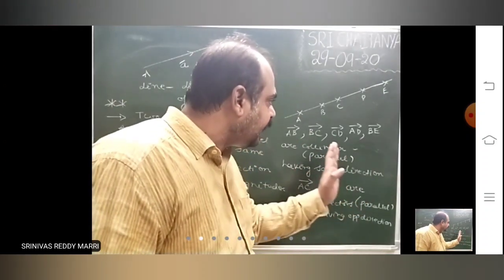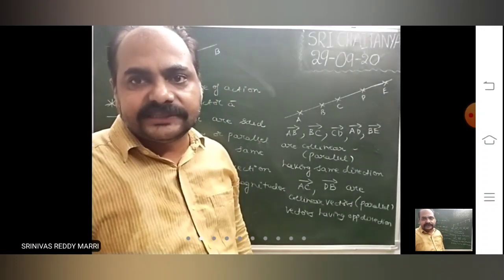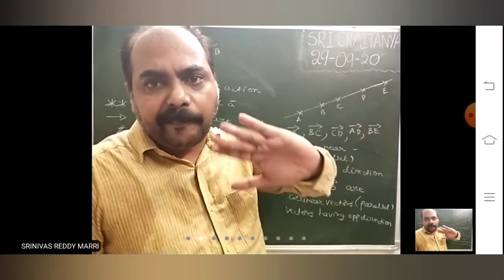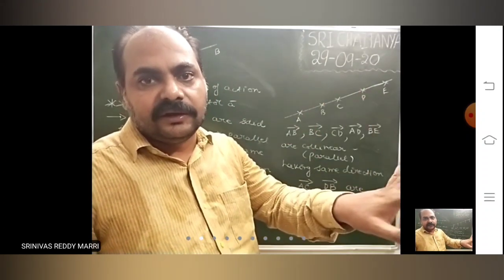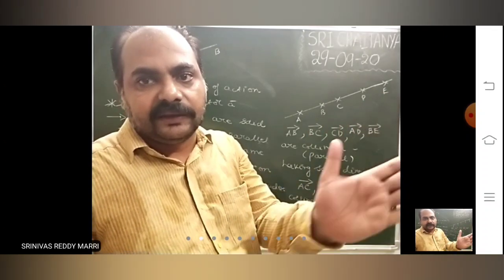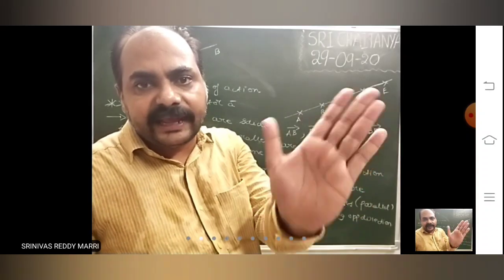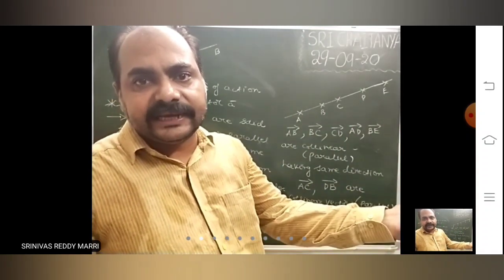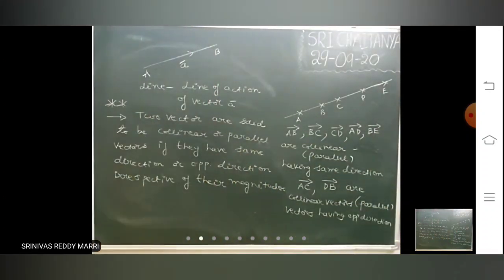Don't always assume that only vectors having the same direction are called parallel vectors. That is wrong. If the direction is same or opposite, they are called parallel vectors or collinear vectors. Don't make this assumption. In this complete chapter, this is very important. Same direction means parallel or collinear vectors, and opposite direction also means collinear or parallel vectors.